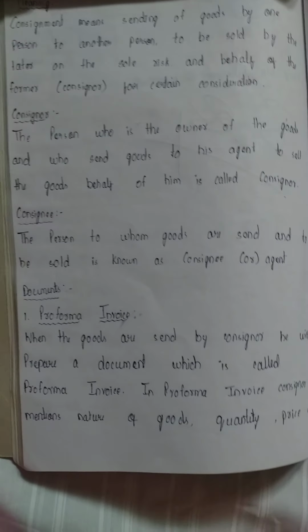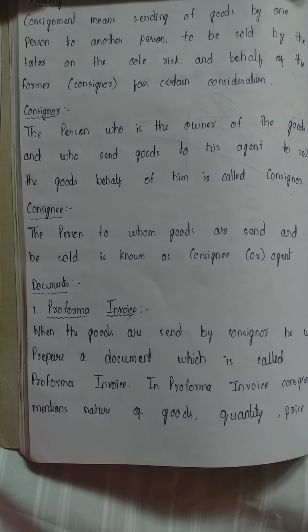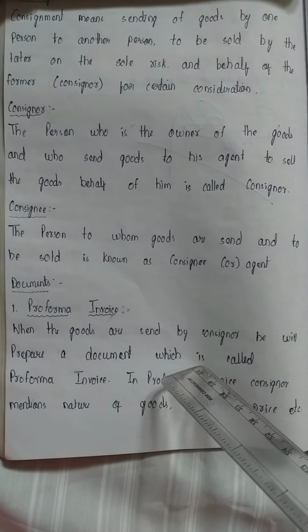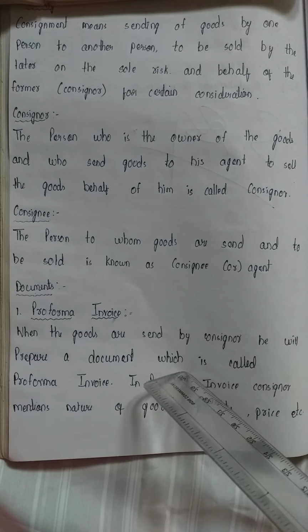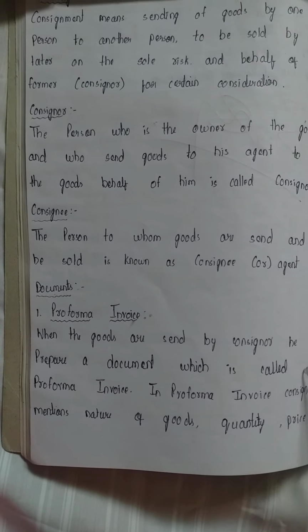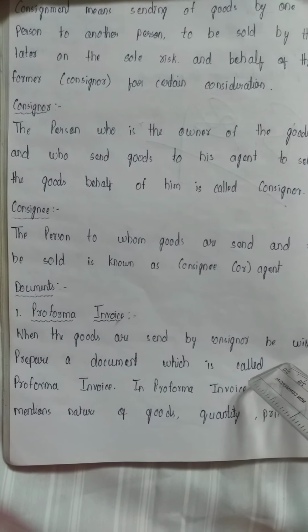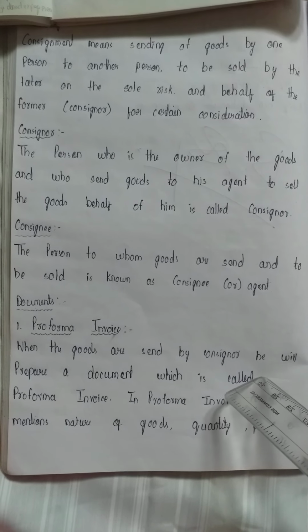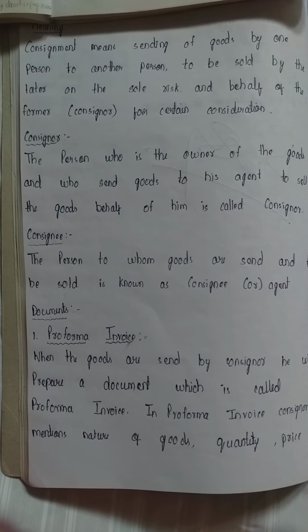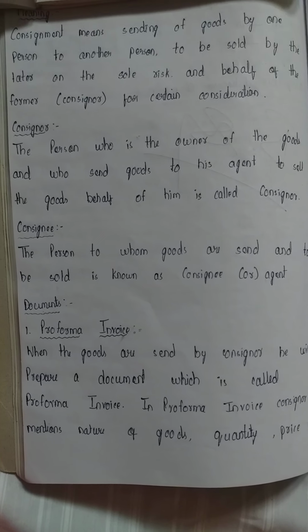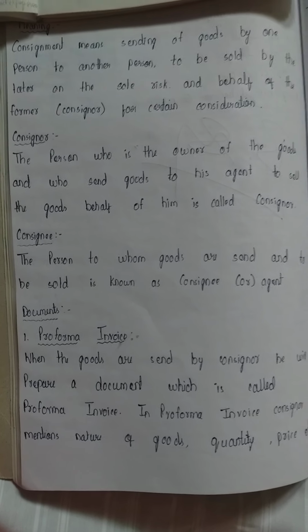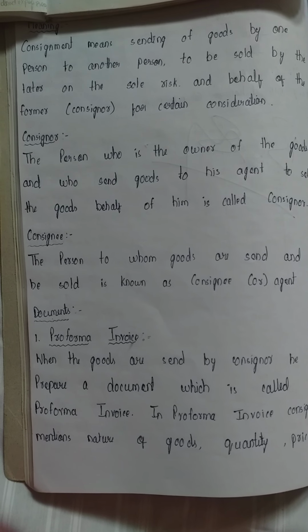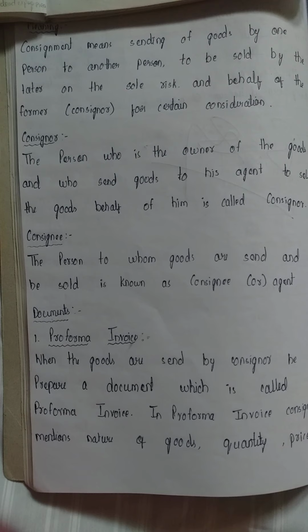Next, moving on to consignor, the person who is the owner of the goods and who sends goods to his agent to be sold on behalf of him is called consignor. Next, moving on to consignee, the person to whom goods are sent and to be sold is known as consignee or agent. In consignor, the person who is the owner of the goods and who sends the goods is called consignor. In consignee, the person to whom we are sending the goods is known as consignee. So let's start the problem.